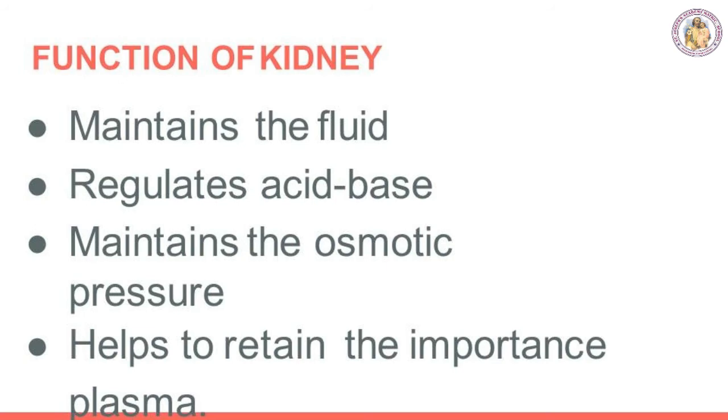The tubular filtrate is finally known as urine. This hypertonic urine is finally collected into the duct to the pelvis and ureter to the urinary bladder, and the urinary bladder will be filled. The urine will be expelled through the urethra. This we already discussed. A healthy person secretes 1 to 2 liters of urine per day.